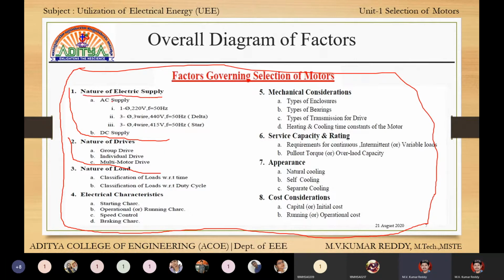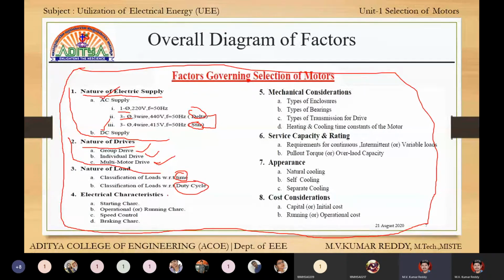Next, first one is nature of electrical supply. We have two types of supplies, AC and DC. Single phase supply, three phase supply. In three phase supply, we have again two types, delta supply and star supply. Next, second one is nature of drives. That means different types of drives are there: group drives, individual drives, multi-motor drives. Next one is nature of load, classification of load with respect to time and with respect to duty cycle.